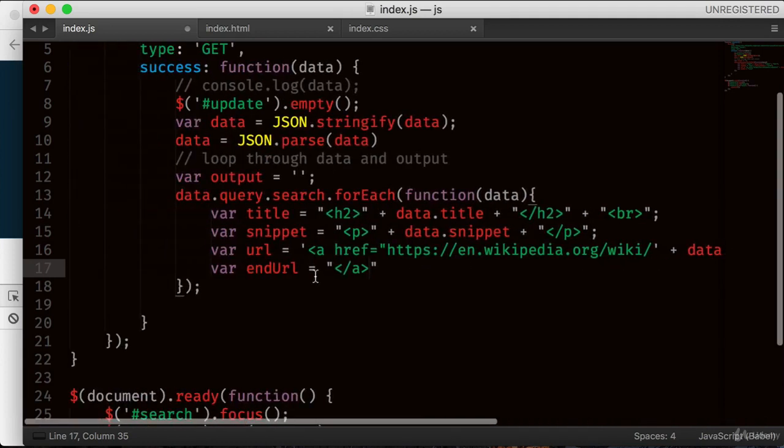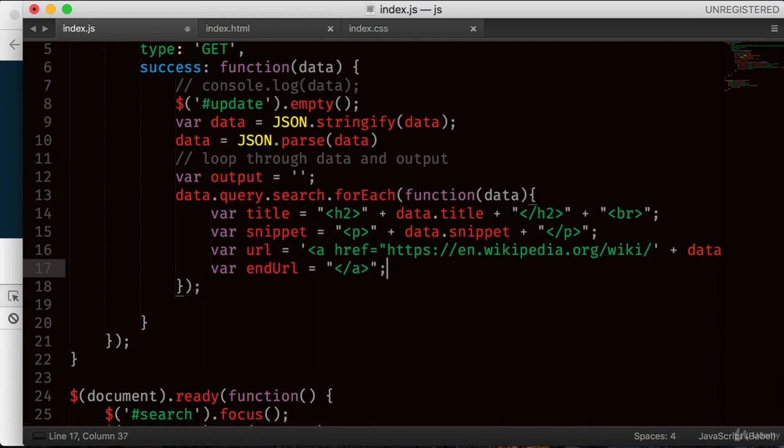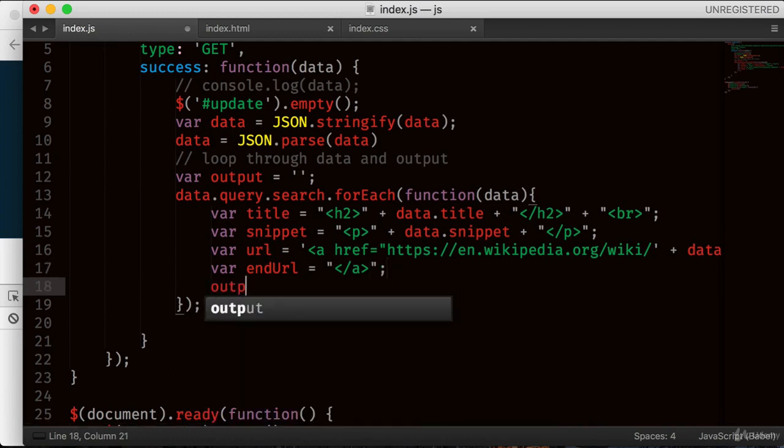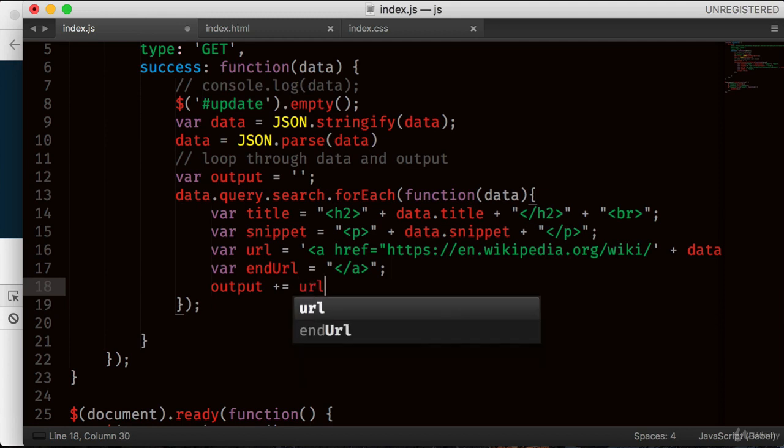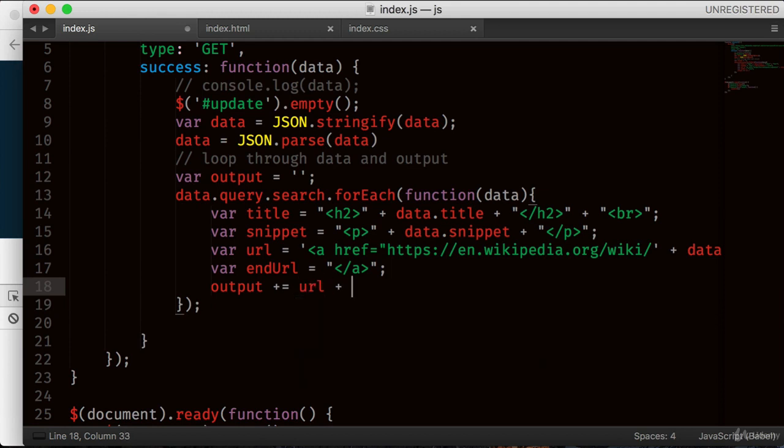All right, it starts here and here, and then we are ready for the output. For the output, we can do plus equals URL plus title, which is this one, the data title, the actual title, then end URL.